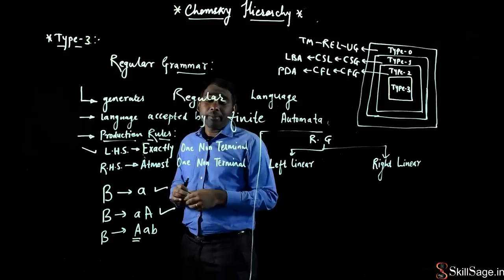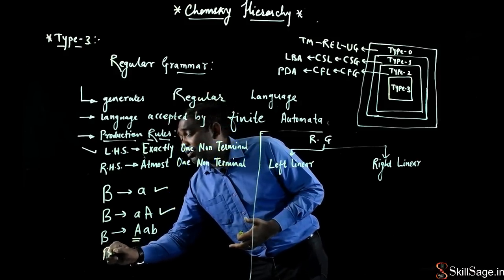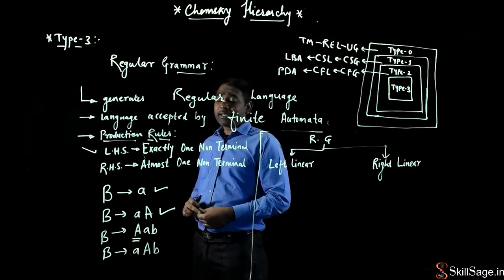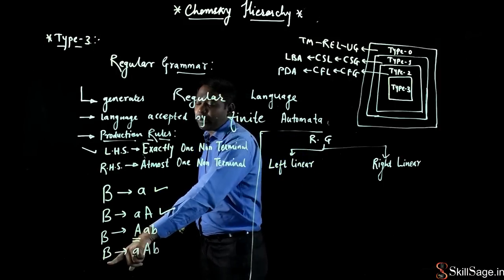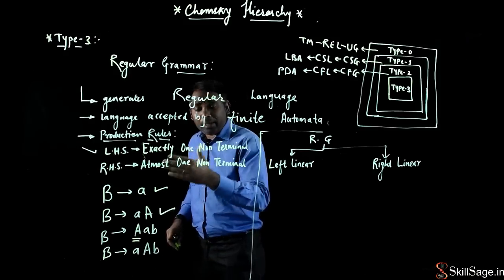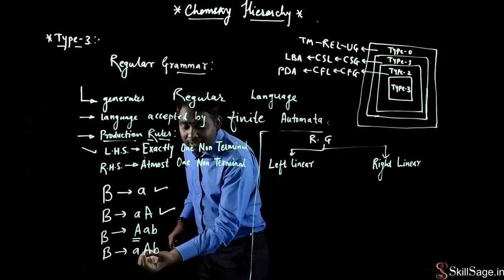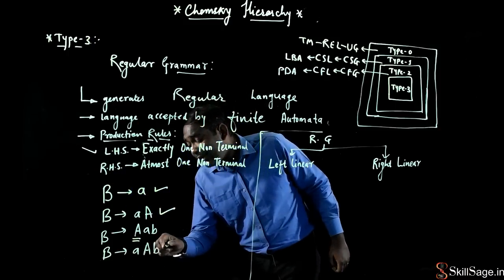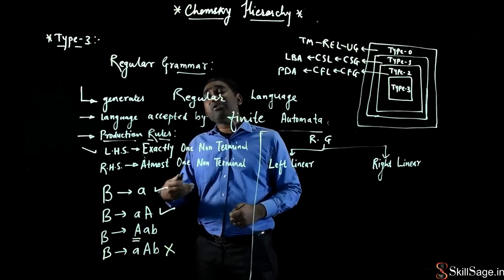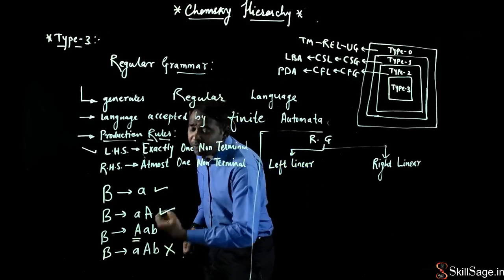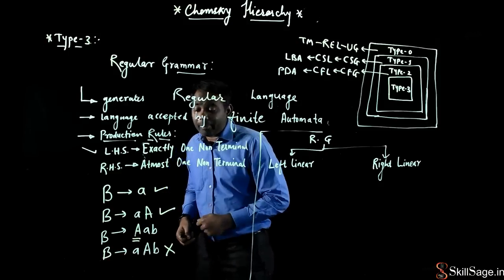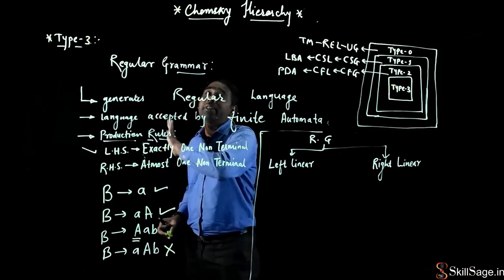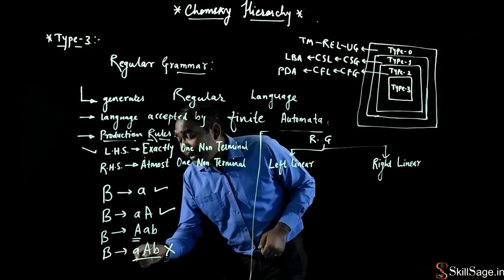So that belongs to my regular grammar. Now I can say B produces a A a B. Here, it says that exactly one non-terminal symbol on the left hand side is allowed. But what about the right hand side? At most one non-terminal symbol is allowed. Yes, this capital A is there. That means it again satisfies this property. But I can say this is not my regular grammar. Why is it not my regular grammar? Because the position of the non-terminal symbol does matter here in regular grammar. The position of the non-terminal symbol is between two terminal symbols. This is not allowed in regular grammar. So I can say that this is not my regular grammar.